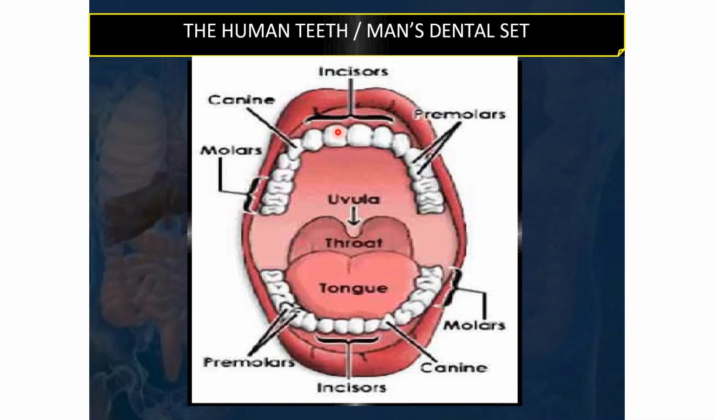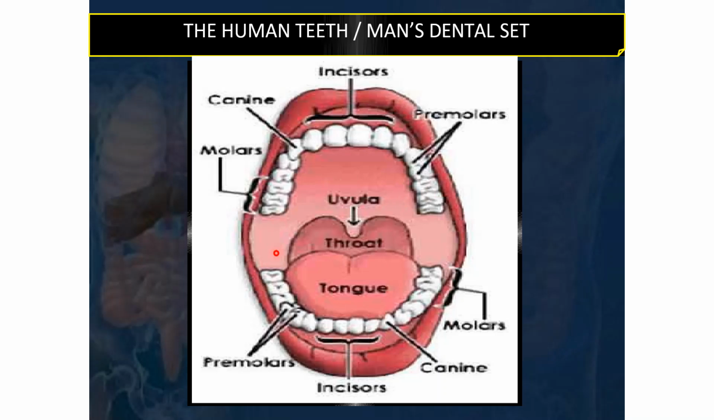Have a look, these front ones are the incisors, and this one is a canine, and these are the premolars and these are the molars. So in the upper jaw and the lower jaw, this is the orientation and the classification of the teeth according to their function and their external appearance.